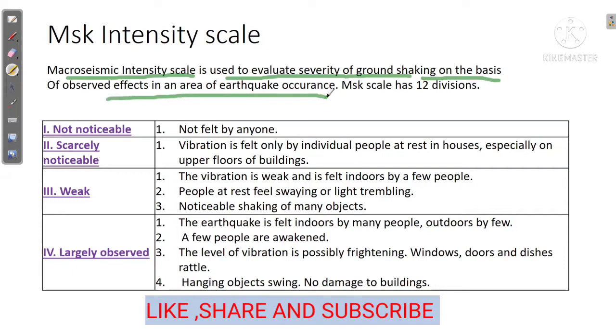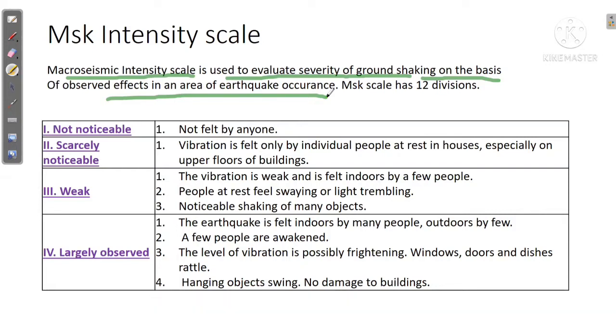Wherever an earthquake has already occurred, in that area we see what effects the earthquake has created on buildings or people, and we have listed them in 12 divisions. So the MSK scale has been divided into 12 divisions based upon the analysis of observed effects in an earthquake area.